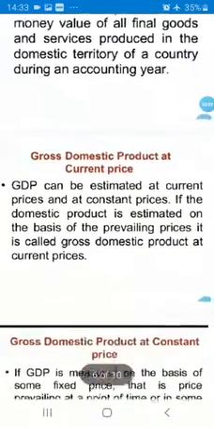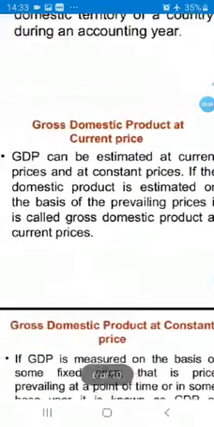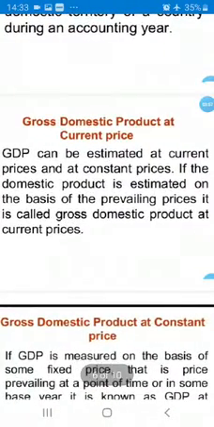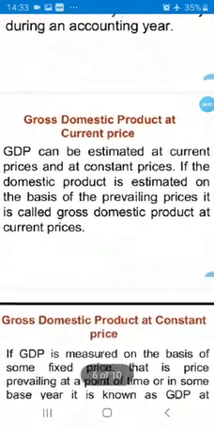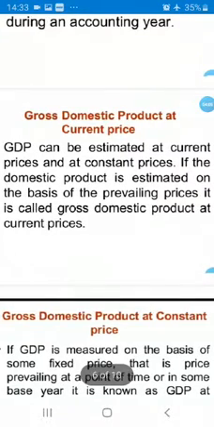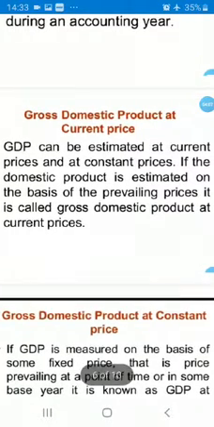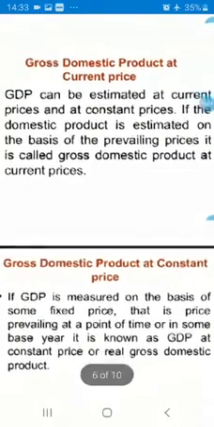If the domestic product is estimated on the basis of prevailing price, it is called gross domestic product at current price. Current price means present year. If the GDP is calculated by present price, that is called current price.